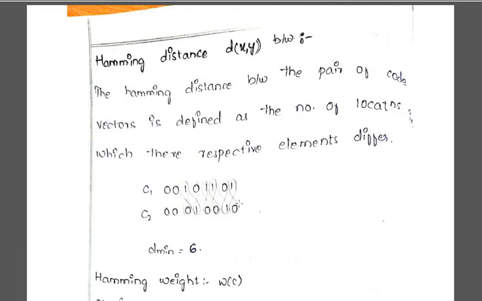If I give another example for you, calculate for this one: 0110, and again I will give 1101. How many do I get? 1, 2, 3. So 3 is the D minimum distance that I will get.